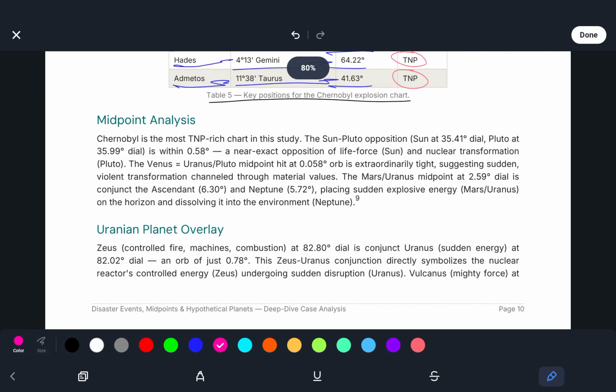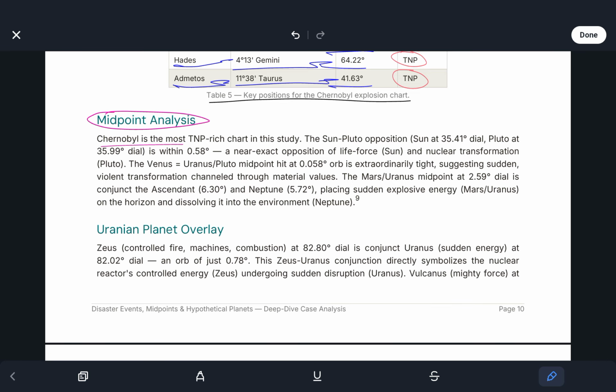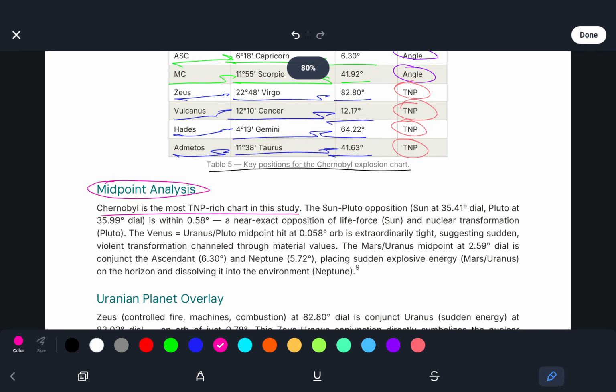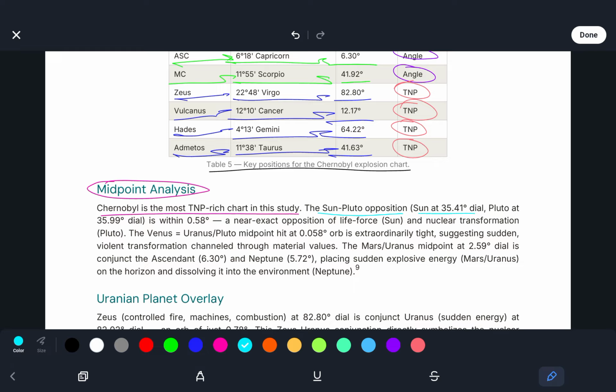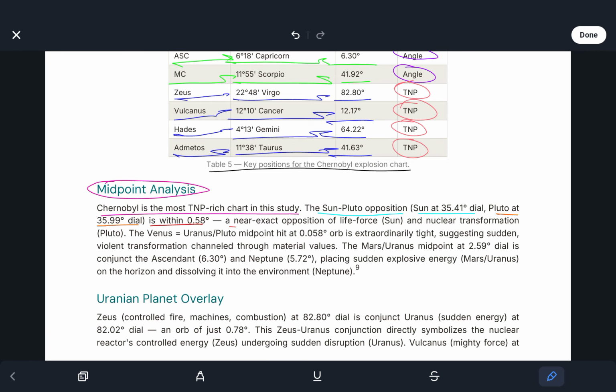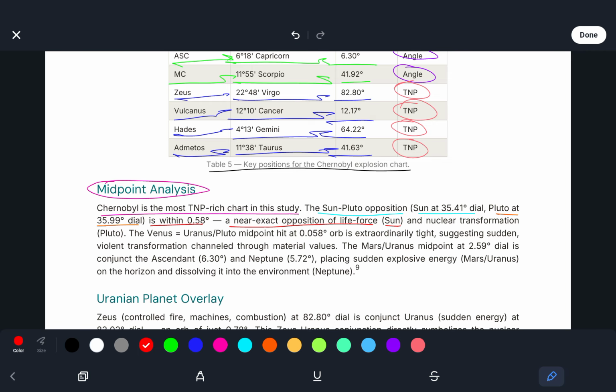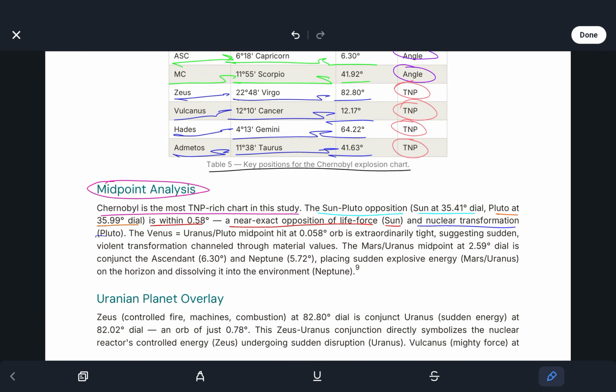So, Chernobyl is the most TMP-rich chart in this study. We see the Sun at Pluto opposition. Sun's at 35.41 degrees dial, Pluto at 35.99 degrees dial. It's within 0.58 degrees, a near exact opposition of life force, the Sun, and nuclear transformation, Pluto.